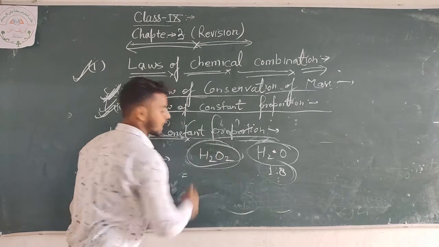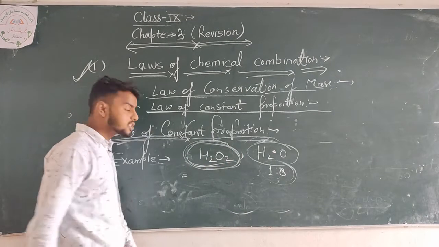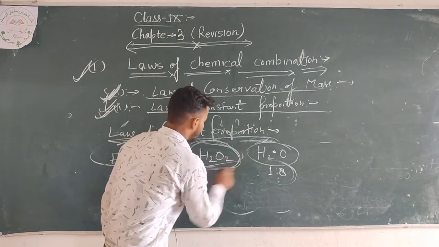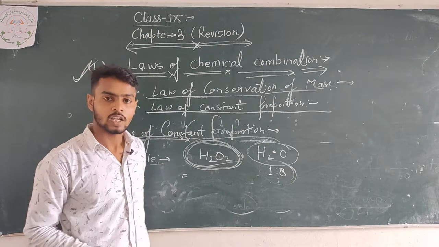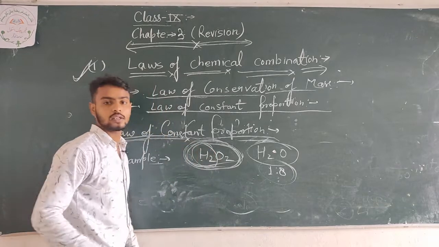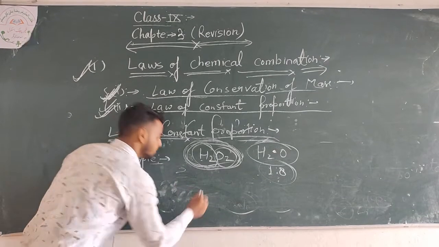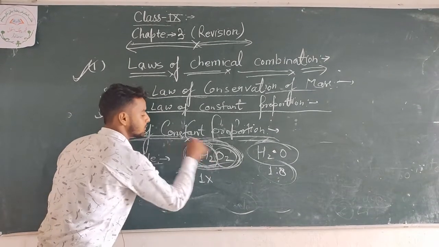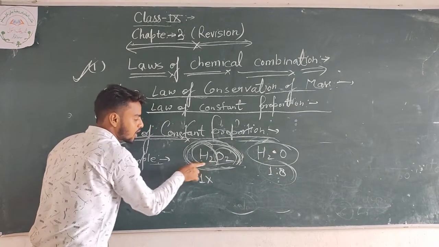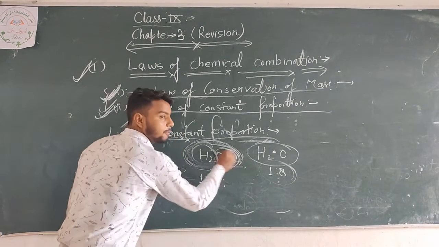Now we are going to calculate the atomic mass of the compound, how much ratio is here and how much there. The atomic mass of hydrogen is 1, multiplied by 2, because two atoms of hydrogen are present in hydrogen peroxide.